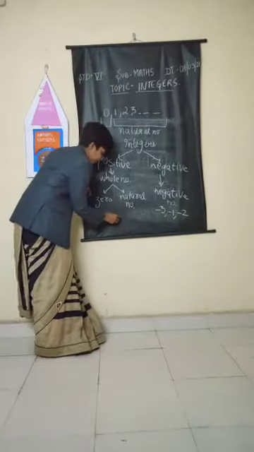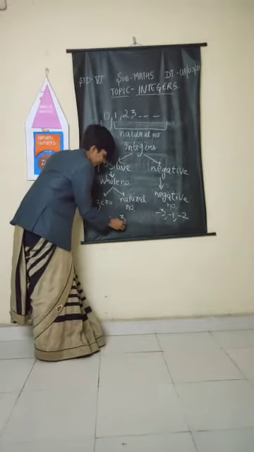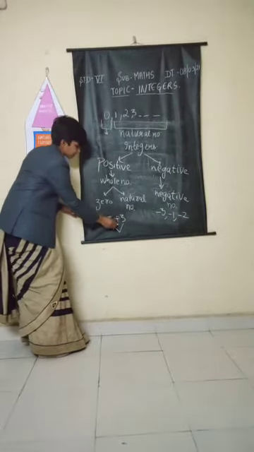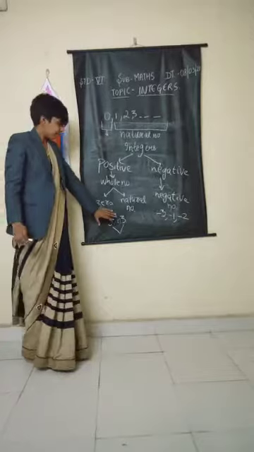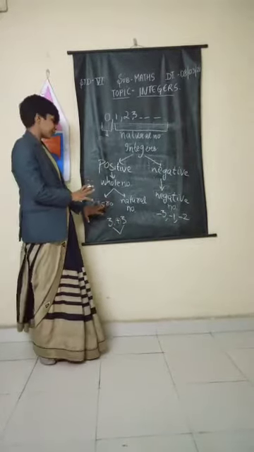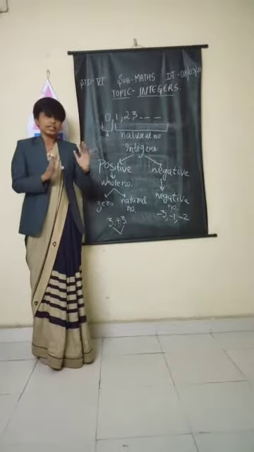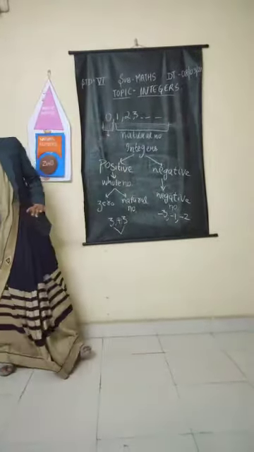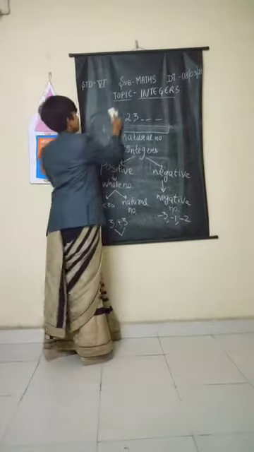You can also write +3. It is one and the same thing. You don't need to write this positive sign every time. When there is no sign in front of any number, you can still assume that the number is positive. Fine. So I hope integers are understood. Is it clear? Yes, ma'am.